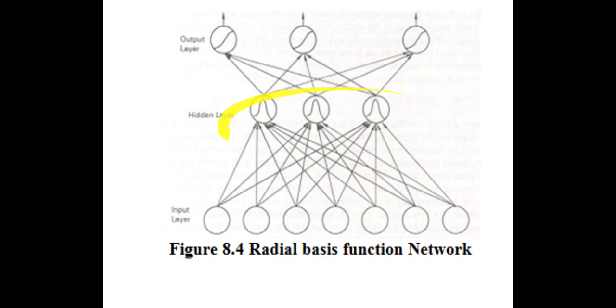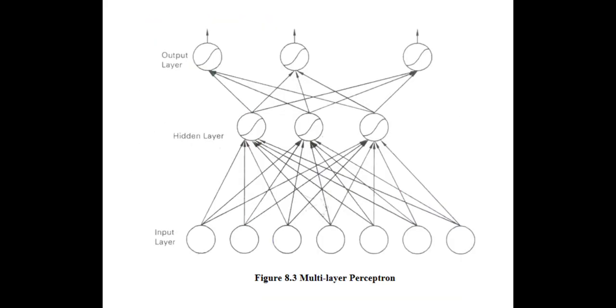While drawing in your notes, be careful. This is the diagram for RBF, where many nodes input the weighted sum of values, and it calculates the Gaussian transfer function and produces the output, that is either 0 or 1. So this is about the radial basis function network. Here you can see the hidden layer. So this is RBF, and the multi-layer perceptron has a diagram like this.